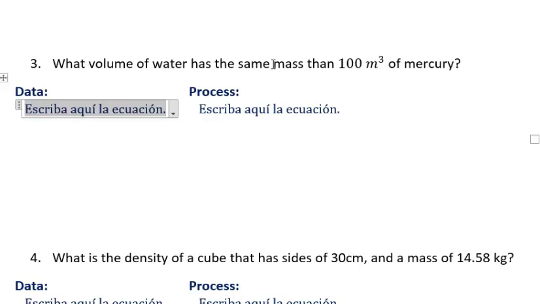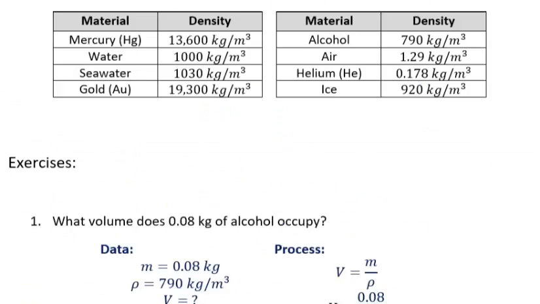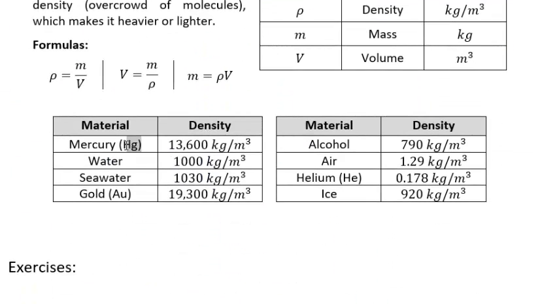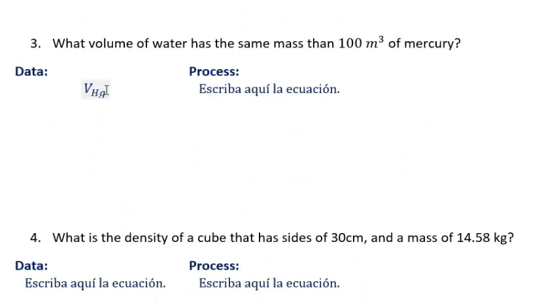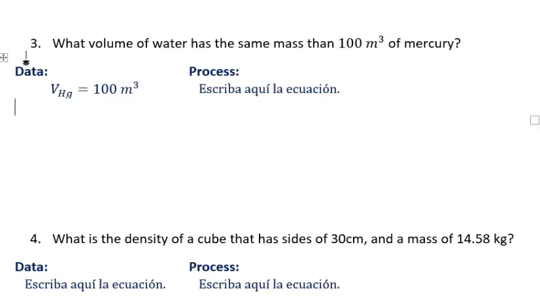So what do we know? We don't know the volume of the water. There's something that we don't know here. So let's try writing the first thing that we know everything from. We know that the volume of mercury, so I could write Hg if I want, because Hg is the symbol that we use to represent mercury, the volume of mercury is equal to 100 cubic meters.